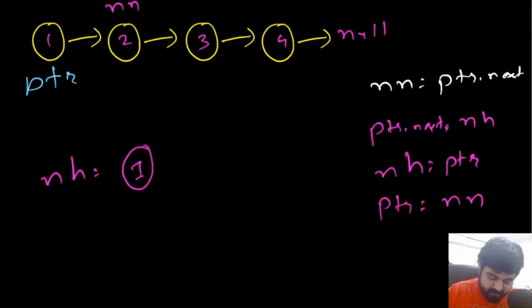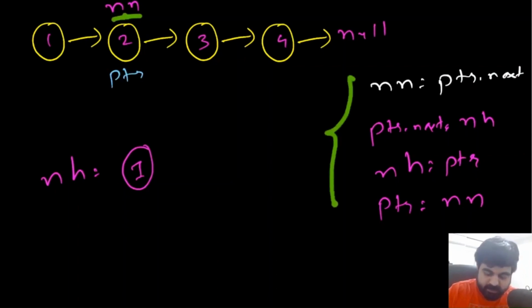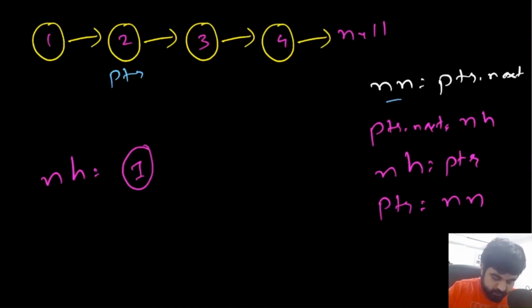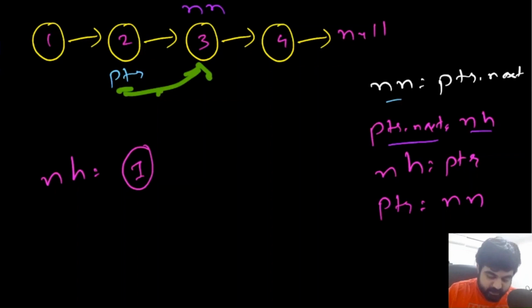So now after the first iteration, this is the current setup we have: new head is located at 1. Currently the pointer is located over here and next node is also here, but during the next iteration the values will be updated. So now let's update the values again. Okay, next node becomes the next value. So this is going to be our next node. Now at the same time, pointer.next points to the new head. So currently this pointer 2 is pointing towards 3, but rather than pointing towards 3, now this 2 is pointing towards 1. So we are going to have a configuration where the new head value is 1 and we are going to have 2 point to the 1.